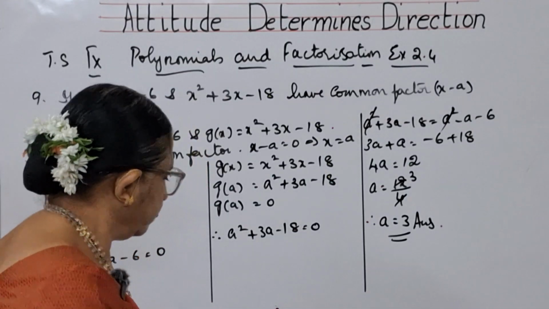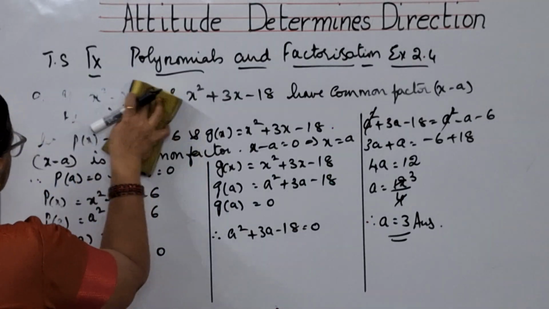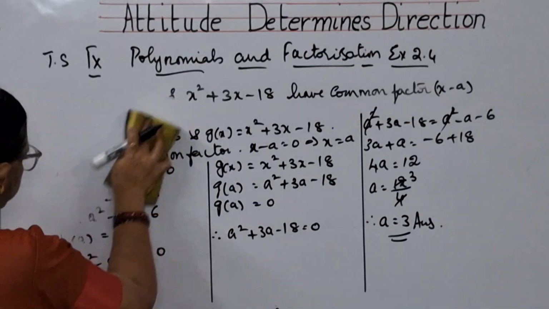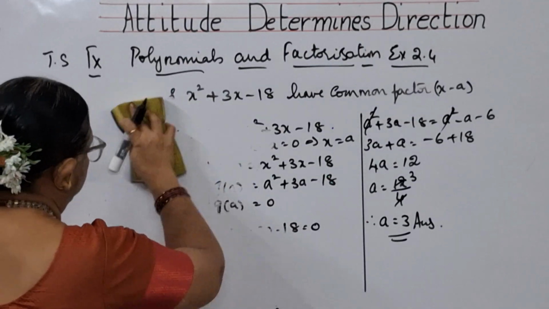Now, we will see the next problem, 10th one.